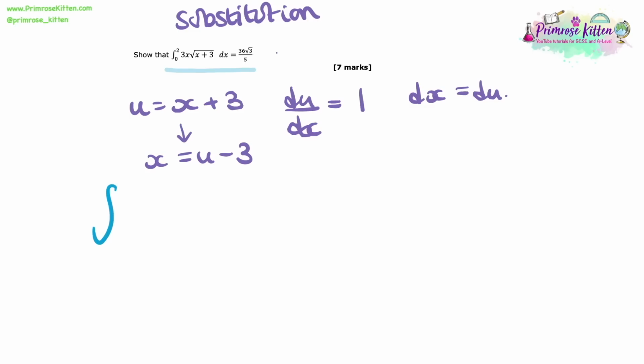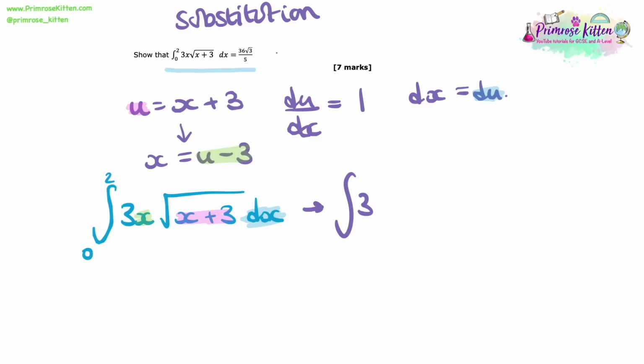So our original equation said we want the integral of 3x times the square root of x plus 3 between the limits of 2 and 0 with respect to x. So let's start chipping away and making our substitutions. So here we can see that the x plus 3 is u. We can see that x we can rewrite as u minus 3. And dx we can rewrite as du. We've got all of our little chunks here that are going to enable us to make a substitution. So by substituting, we have 3 times u minus 3 times the square root of u du.